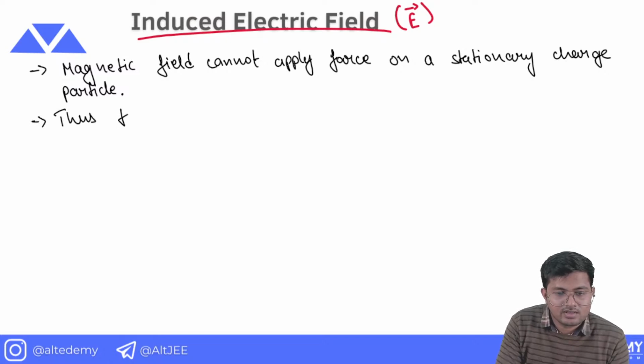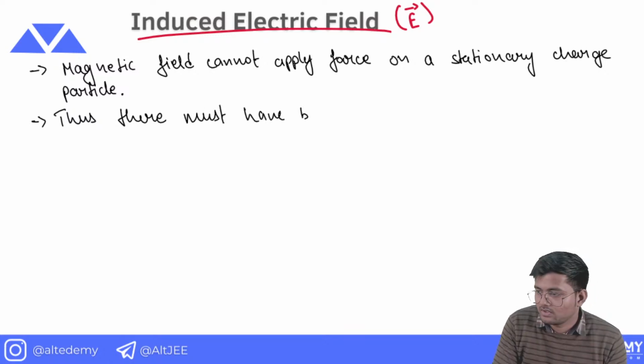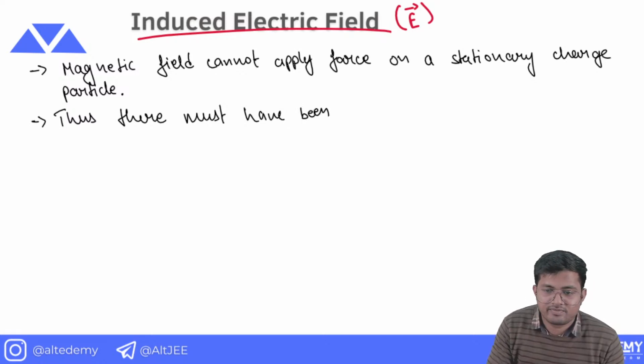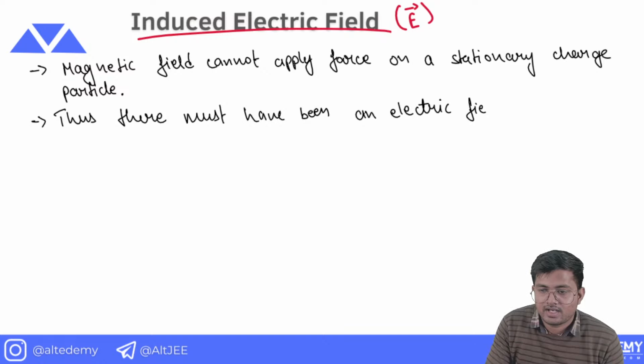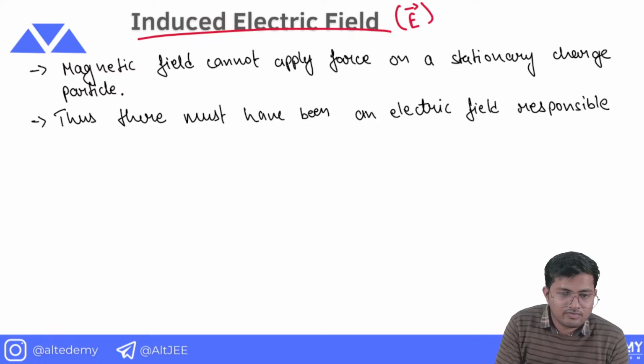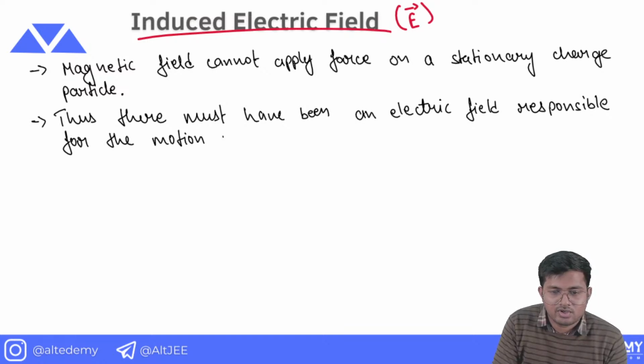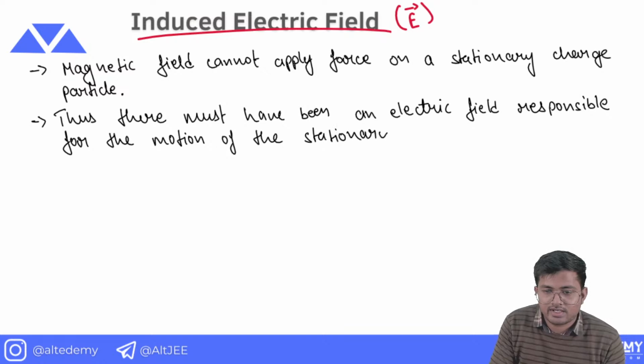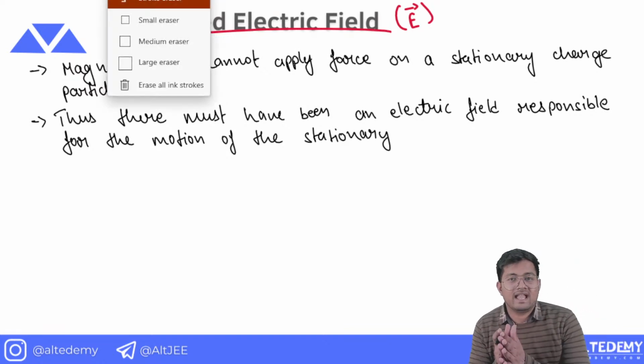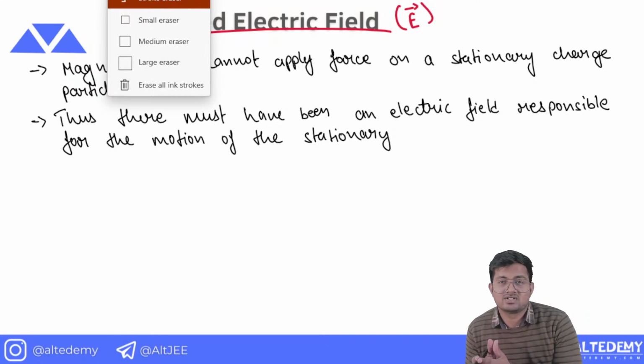Thus there must have been an electric field responsible for the motion of the stationary charge particles, because only an electric field can accelerate stationary charge particles.